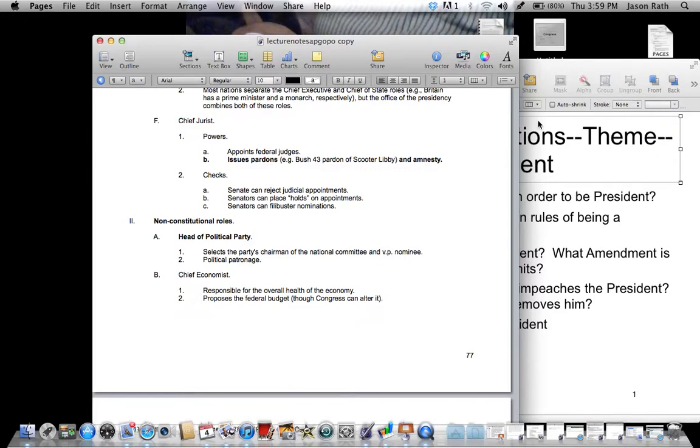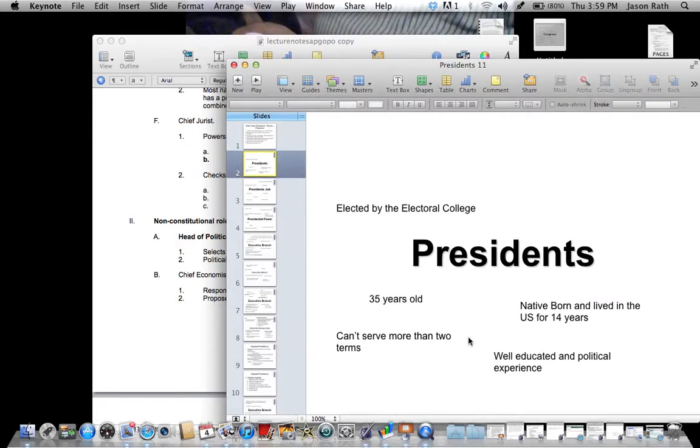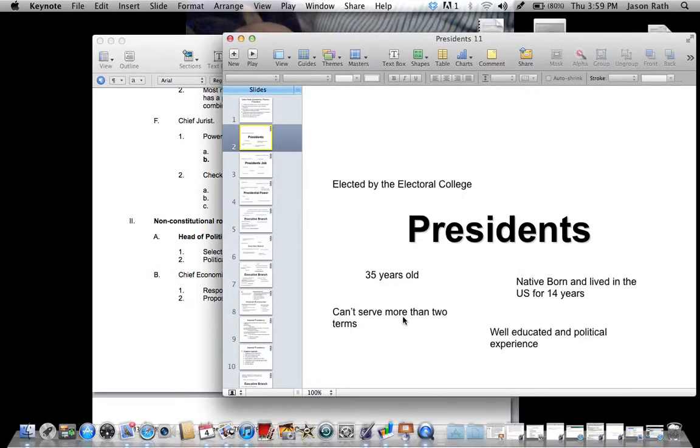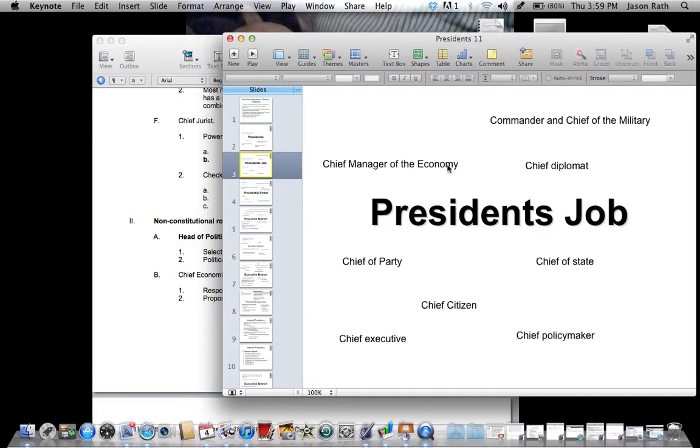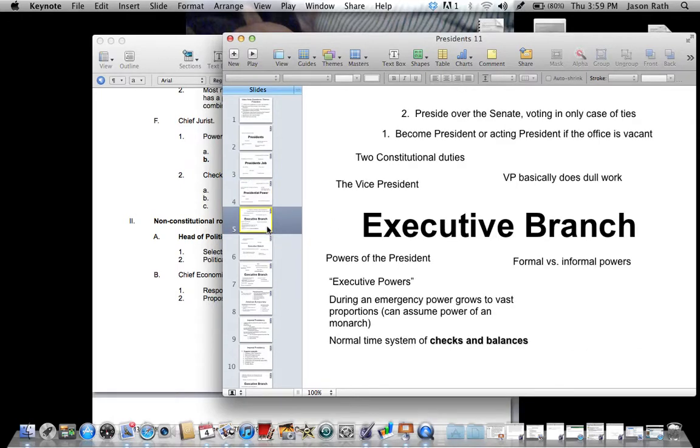Now, for those of you who like PowerPoint, there you go. Same thing. President. Now, they're elected by the Electoral College, as you know, not the popular vote. 35, can't serve more than 2 terms, natural born, well-educated, political experience. Here's what we just went over, but this doesn't describe that. What I just gave you does. Here are some of the powers. Again, we just went over that. If you wanted to look at it this way, ensures Congress's laws are faithfully executed. And then we've talked about this before.